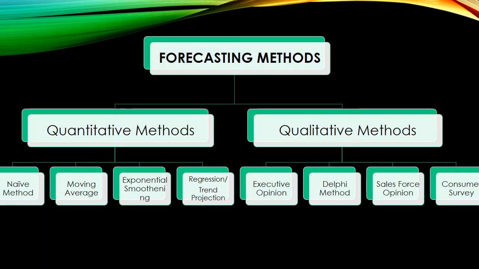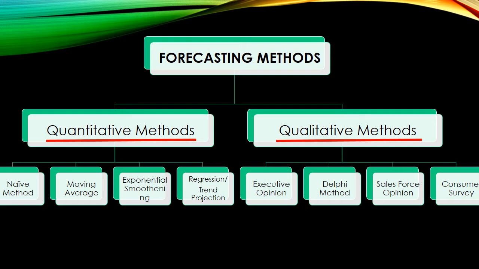The two main types are quantitative methods and the qualitative methods. Quantitative methods focus on the statistical and the mathematical approach. It uses the historical sales data, while the qualitative method focuses on the opinions and the judgment of the management and the consumers.